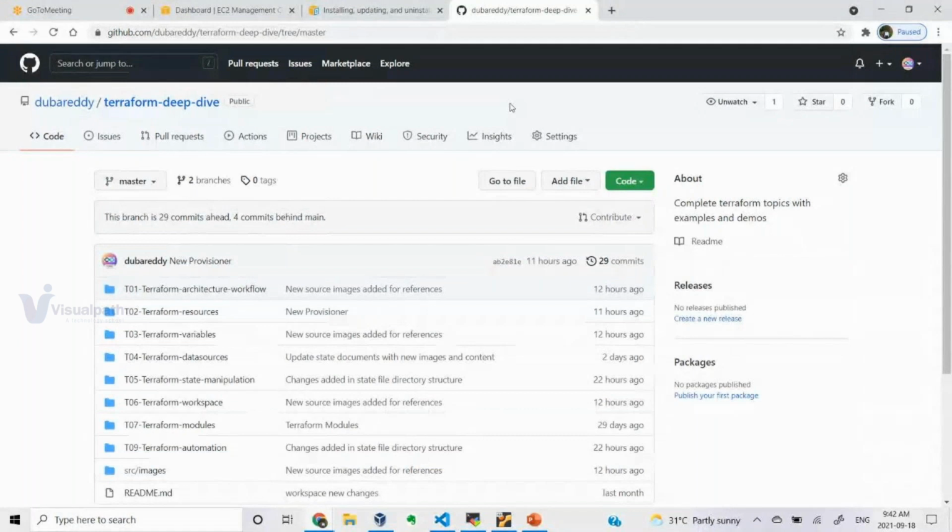Whether you want to run the code, run the application, or do some QA testing, for everything we need an infrastructure. For that reason we are using Terraform, which is the best tool we have right now for infrastructure management. I'm not talking about configuration management or anything else; for that we have specific tools, and we will be discussing them one by one.